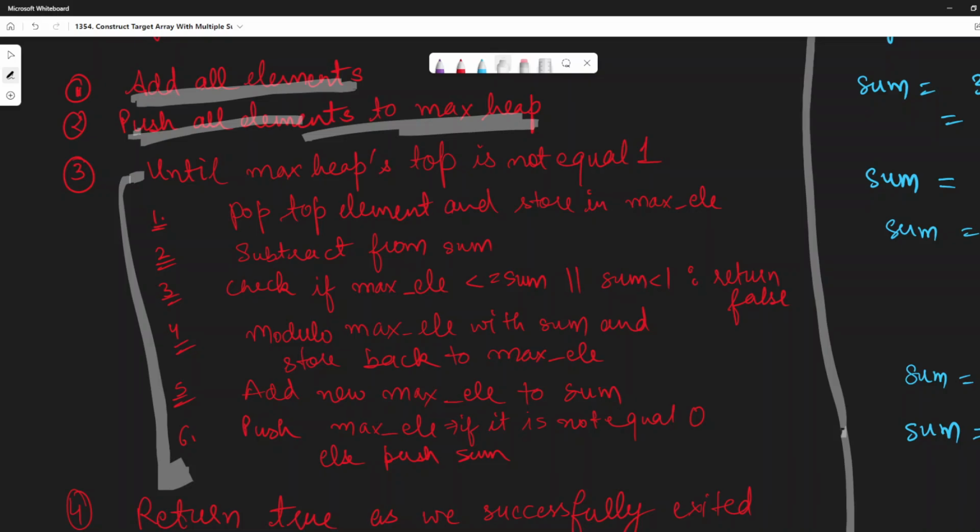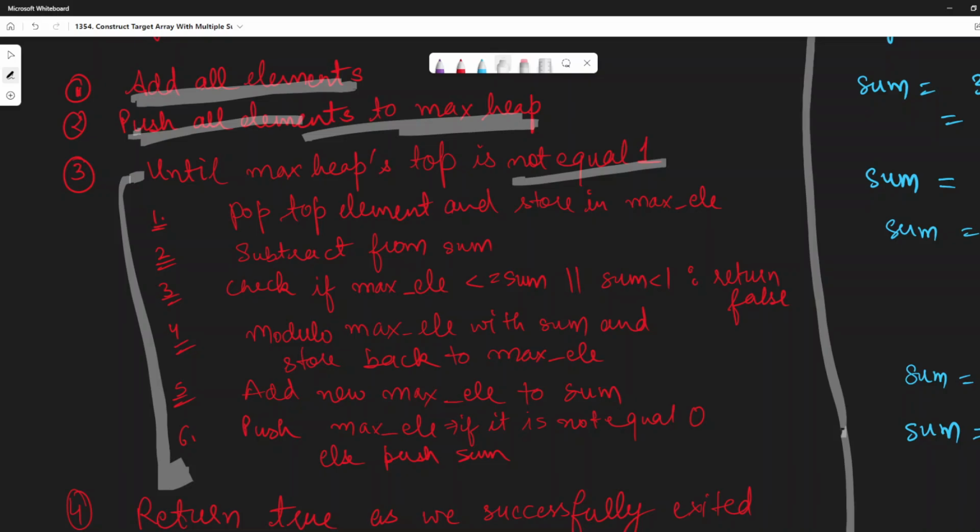Now we would be popping out all the elements from the max heap until we encounter 1. See, max heap would be having the maximum element at the top, right? So if the top element is 1, that simply means that either there is only one element left or all the elements which are there are 1.